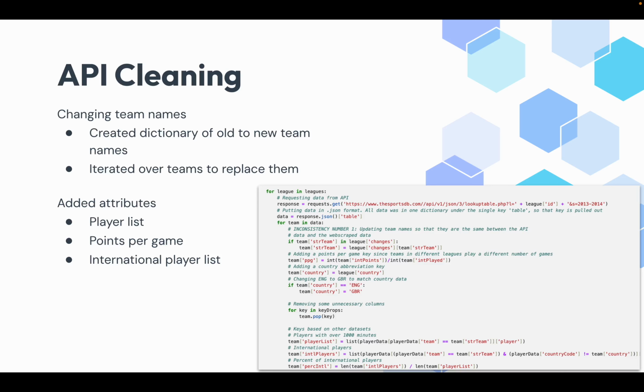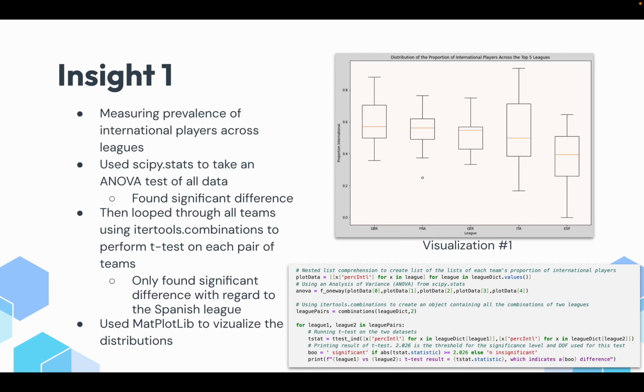And then I also added some attributes to the API dataset, including a list of players and international players for each team, and then points per game to account for the fact that different leagues play a different number of games.